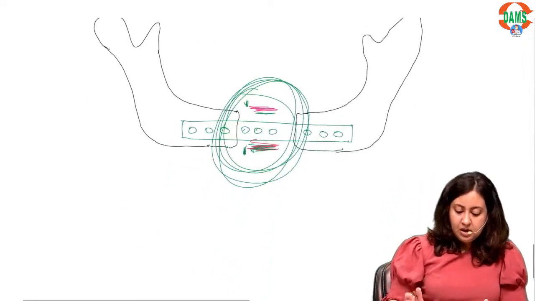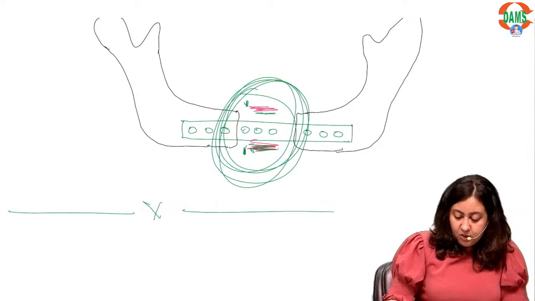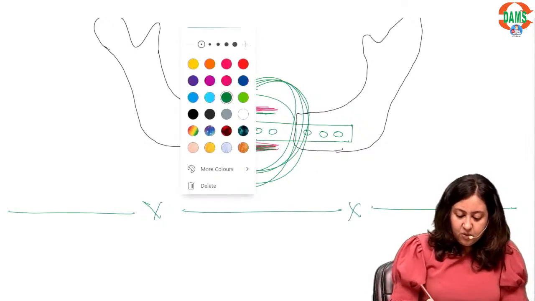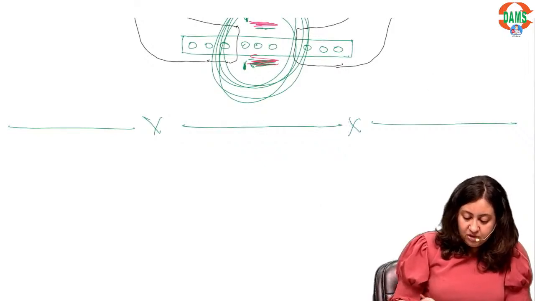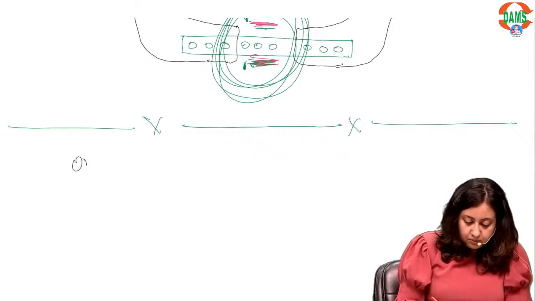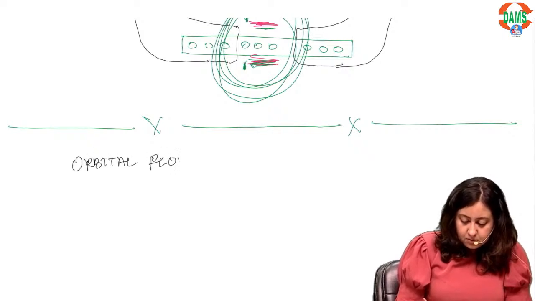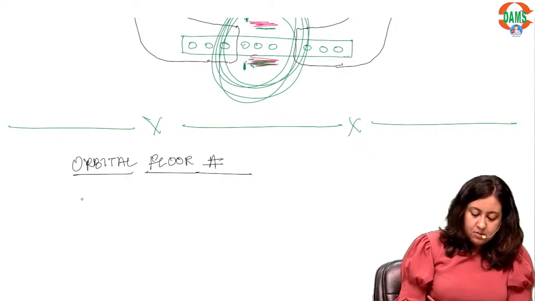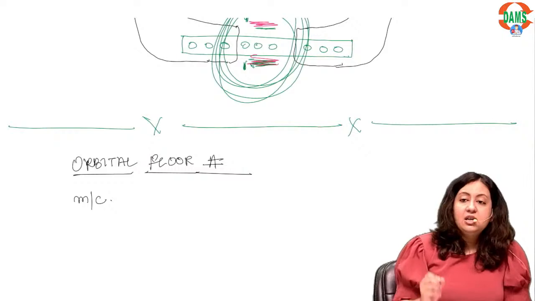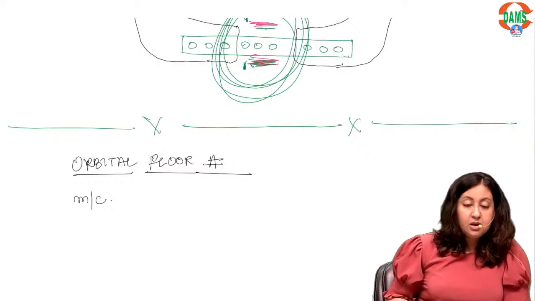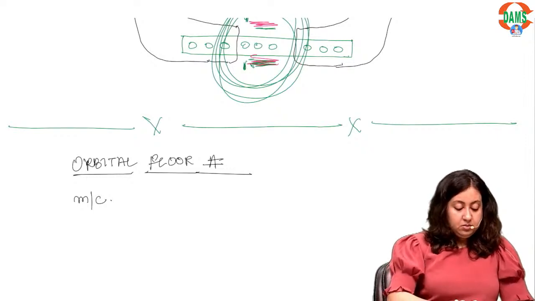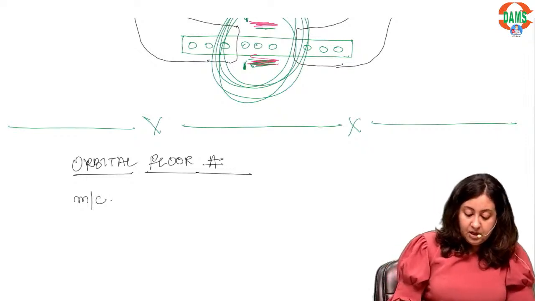Okay, now coming to orbital floor fractures, again 1 or 2 very important points. There have been questions asked past 2-3 times. Again, I have repeatedly told this in my class, in my notes also.